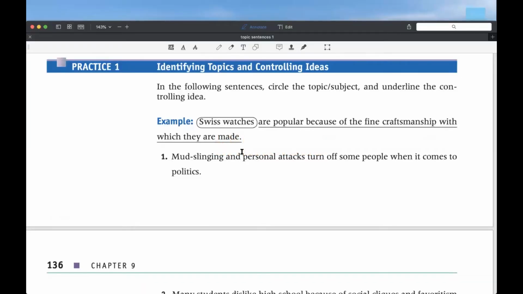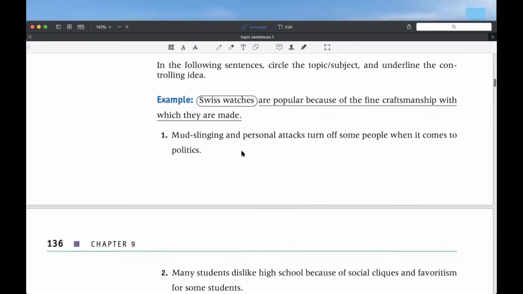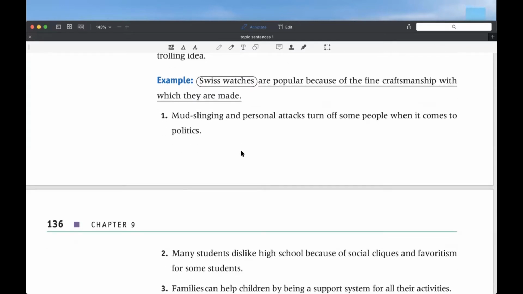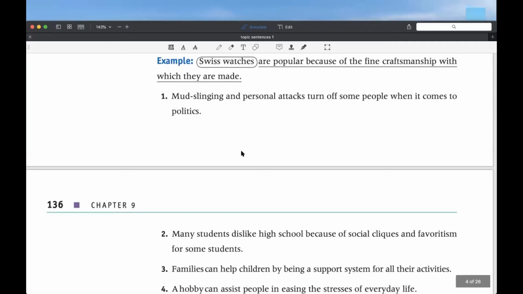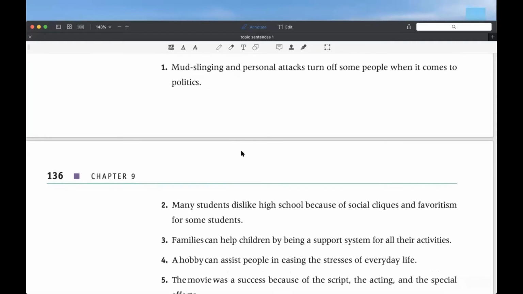Sentences: circle the topic, the subject in this case, and underline the controlling idea. For example, Swiss watches are popular because of the fine craftsmanship with which they are made. The topic would be then Swiss watches, and the rest would be then the controlling idea. It means that in that paragraph, we're going to write about the Swiss watches, not about, I don't know, quartz watches, just Swiss watches. And the controlling idea, we're going to speak about the craftsmanship, right? Can you help me with the rest?